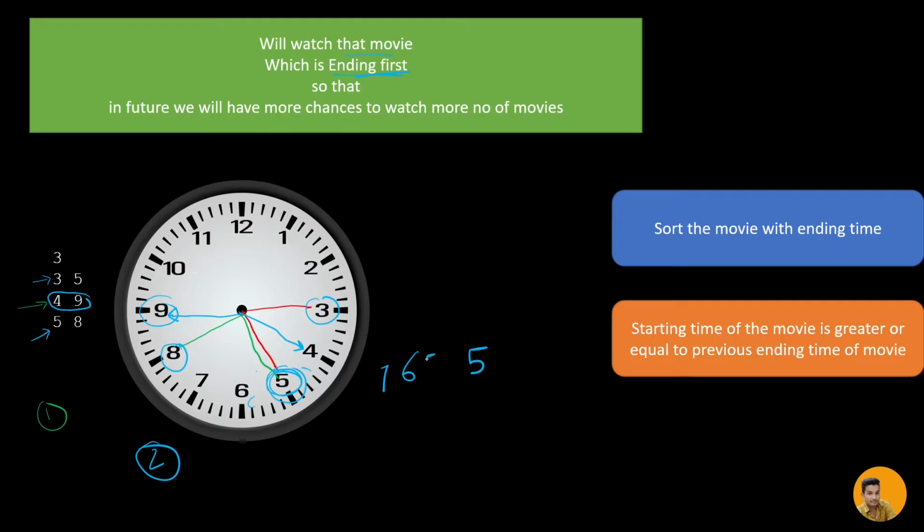Even if it starts at 5, I can watch it because the previous movie has ended at 5. Now I can watch any movie whose start is greater than or equal to the previous movie's end. So this was a simple explanation, and let's go to the code. We will have a better understanding of this.